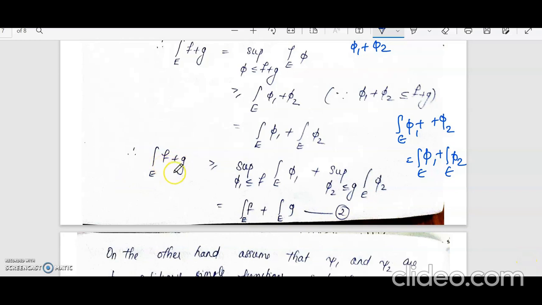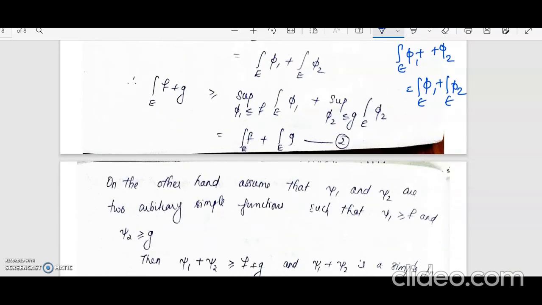Now we will show the other way also: the integral over E of f plus g is less than or equal to the sum. In that way we can conclude that the integral over E of f plus g is equal to this sum. For showing that the integral of f plus g is less than or equal to the integral of f plus the integral of g, we'll start with functions xi1 and xi2 such that xi1 is greater than or equal to f and xi2 is greater than or equal to g.